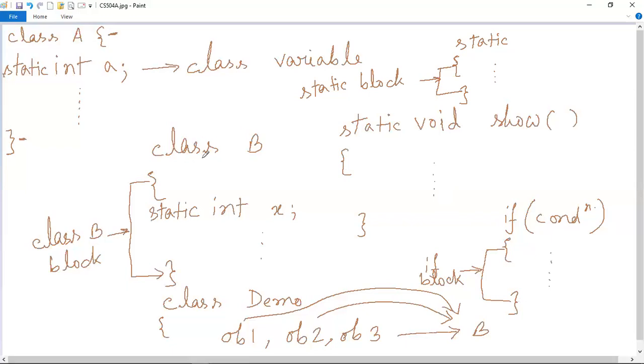Here we are writing this class declaration. That's why it is automatically generating a block, the class B block. But here we are explicitly writing a block and we are giving it a name, static. This thing you can do in Java. You can name some particular blocks like this, and here the name that I have given is static block.